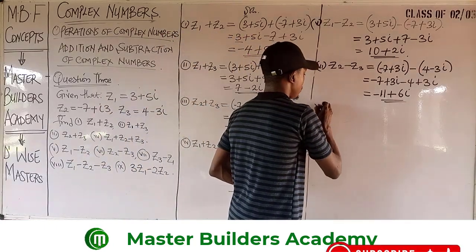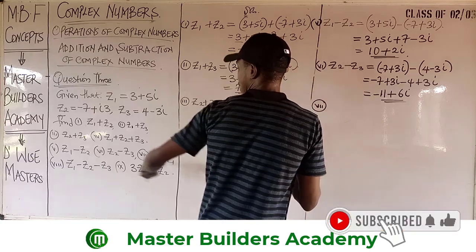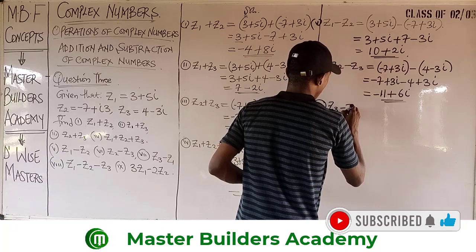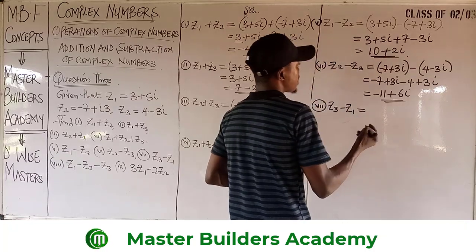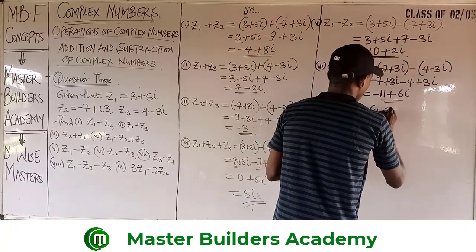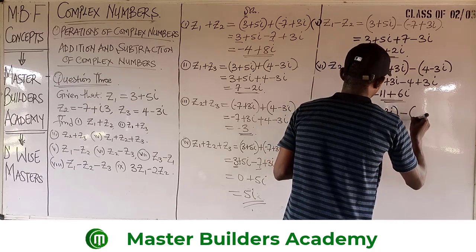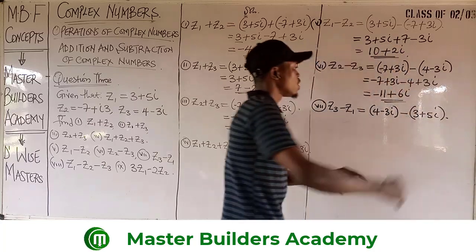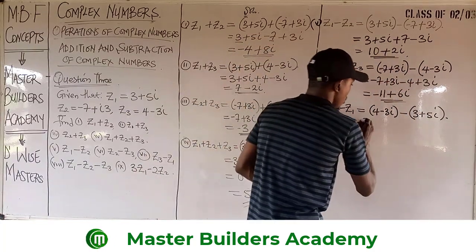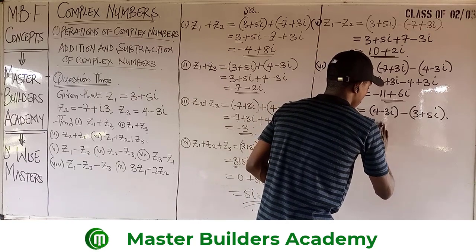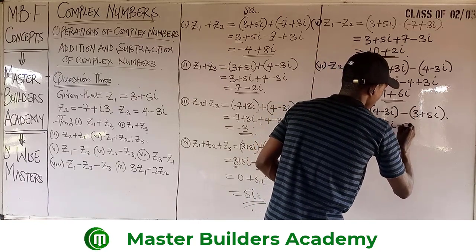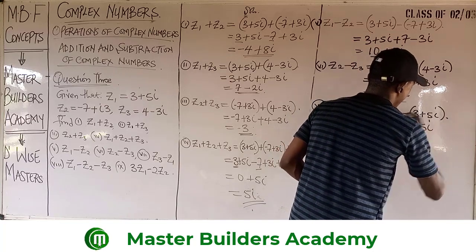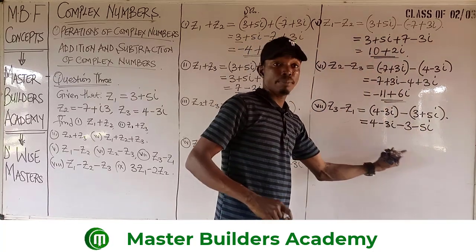Then Roman figure VII, this we have Z3 minus Z1. And now what's our Z3? Z3 is 4 minus 3i, minus Z1 is 3 plus 5i. Again, we'll clear off the bracket. The first bracket, nothing happens to it, it remains the same. So I have 4 minus 3i. Then minus times plus is minus 3, and minus times plus is minus 5i as well. So real to real, imaginary to imaginary.